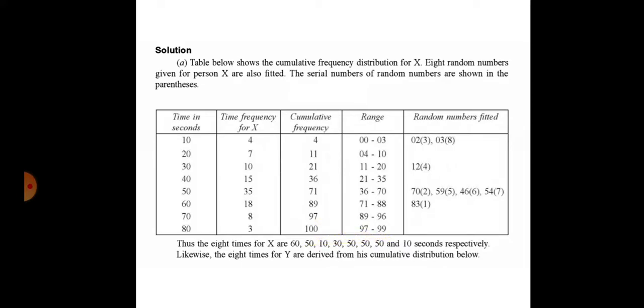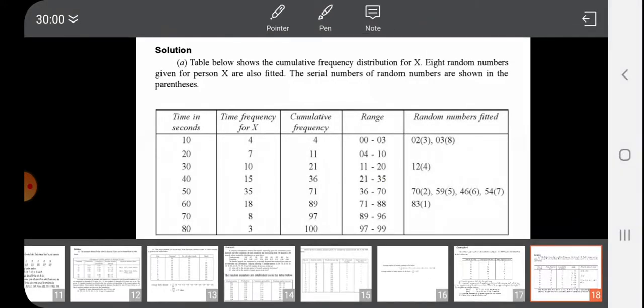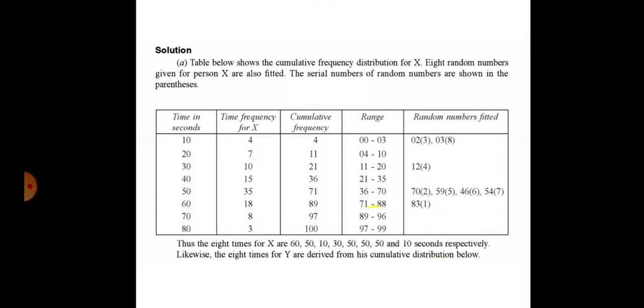So these are the ranges: 0 to 3, then 4 to 10, 11 to 20, then 21 to 35, then 36 to 70, then 71 to 88, then 89 to 96, and for the last 97 to 99.